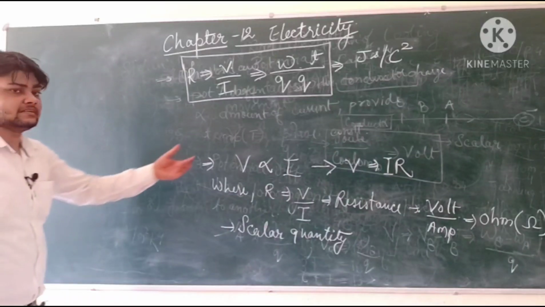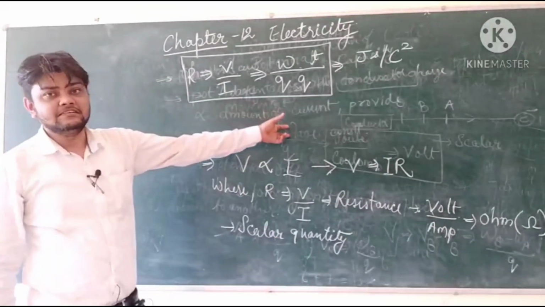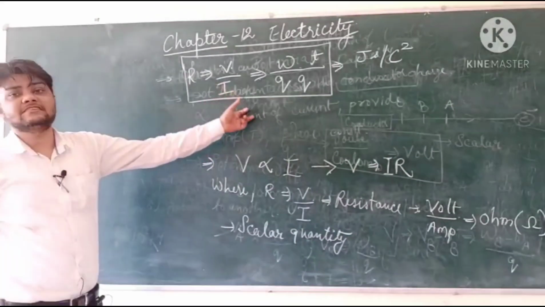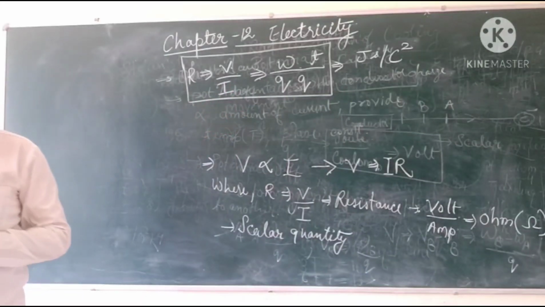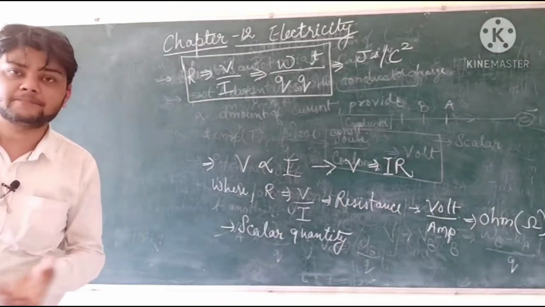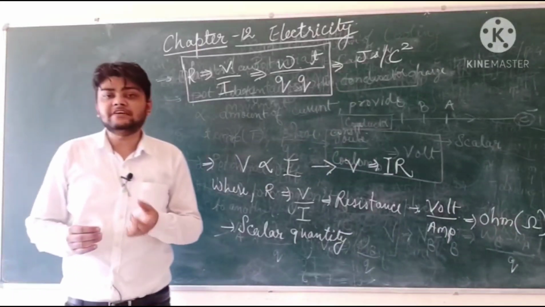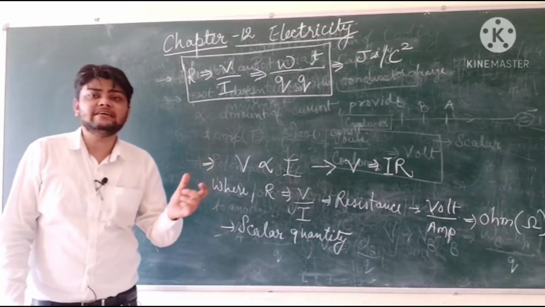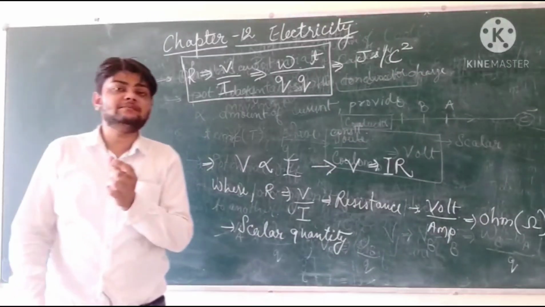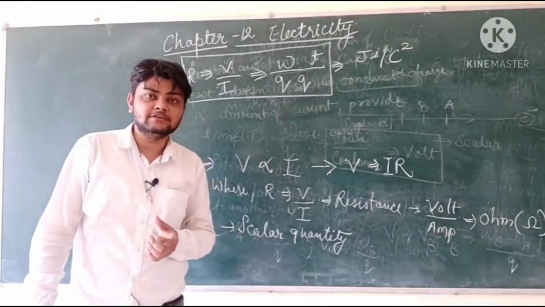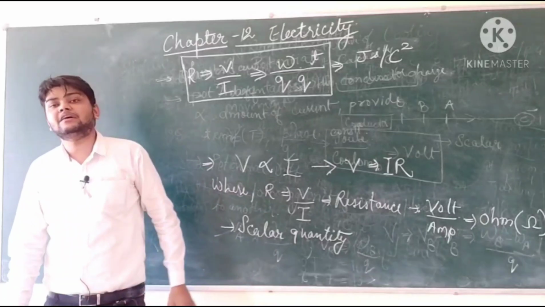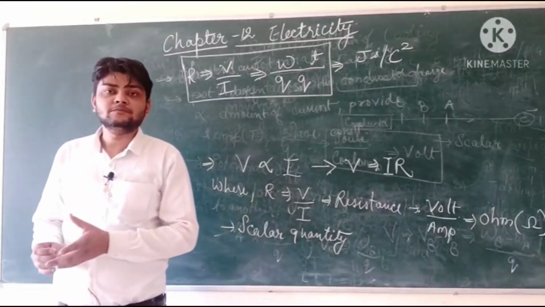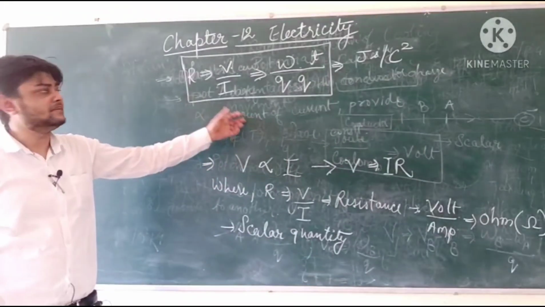Moving further, whenever any electrical device having resistance is connected, like a wire, there will be some resistance. Resistance is simply defined as obstruction in the path of flow of current, or hindrance in the path of flow of electrons. Both ways we can define it.